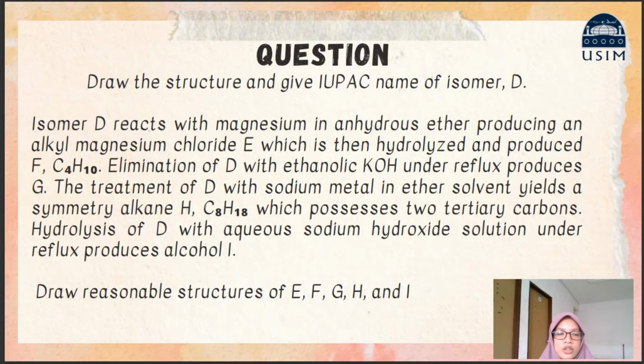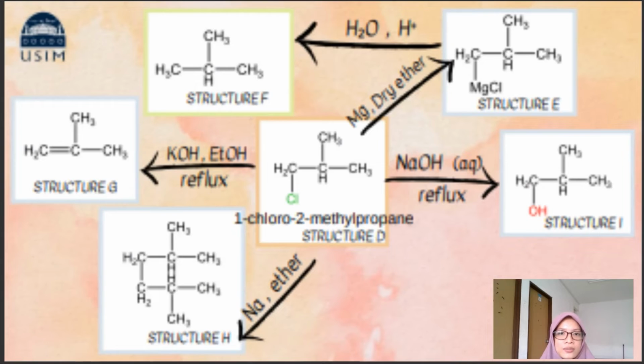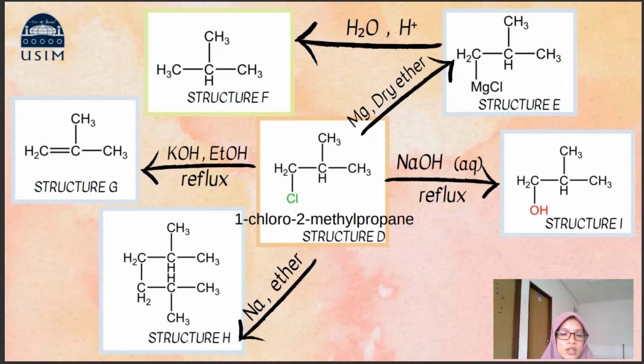For the next question, we have been asked to draw the structure and give the IUPAC name of isomer D. From the previous question, we already know that structure D is an isomer of chlorobutane with the molecular formula C4H9Cl. So we can determine that structure D is 1-chloro-2-methylpropane, and how to draw it is like this.